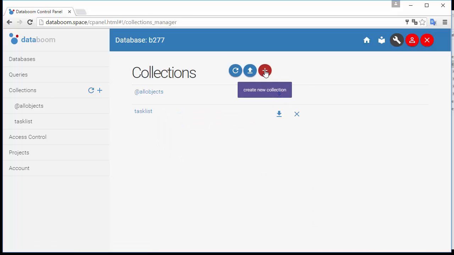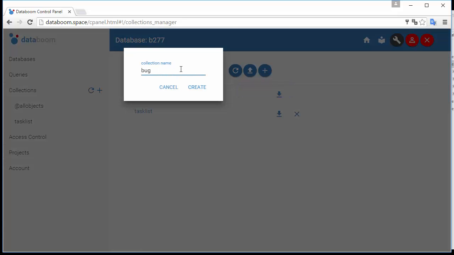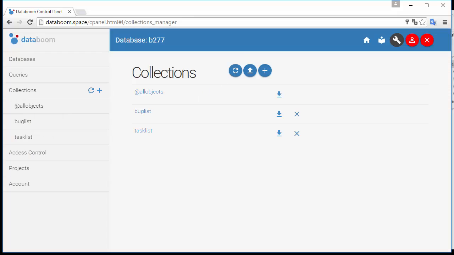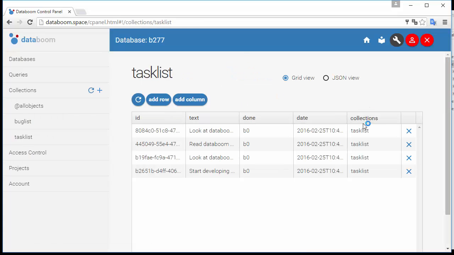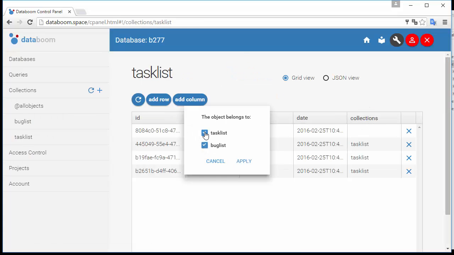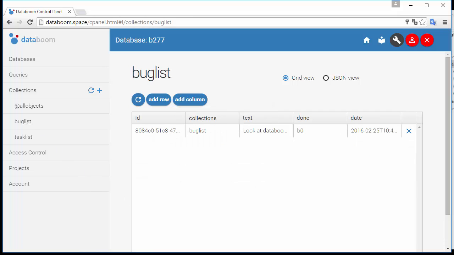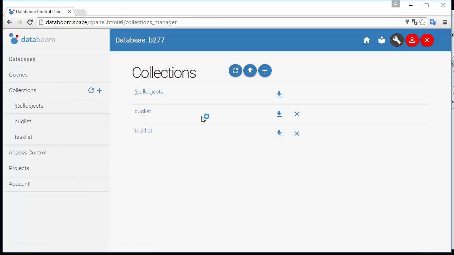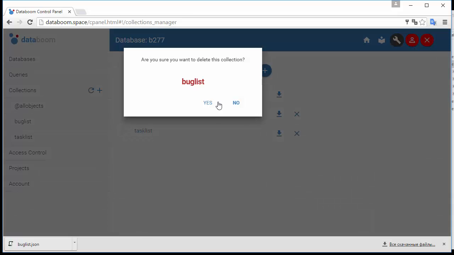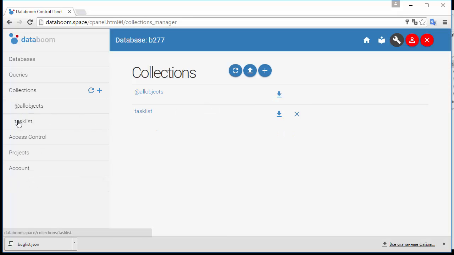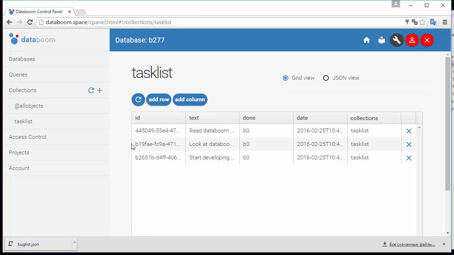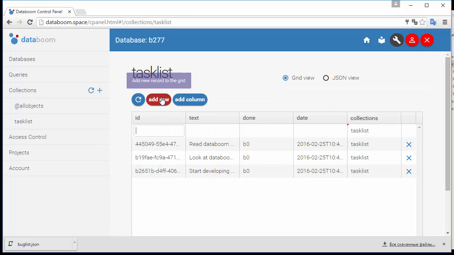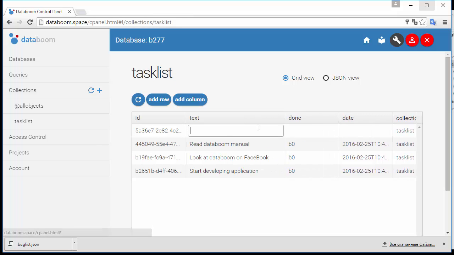For example, you can create a new collection, assign objects to it, download the contents of the collection into a JSON file, or delete the collection. You can also manage the objects within a collection. You can create, edit, or delete objects.